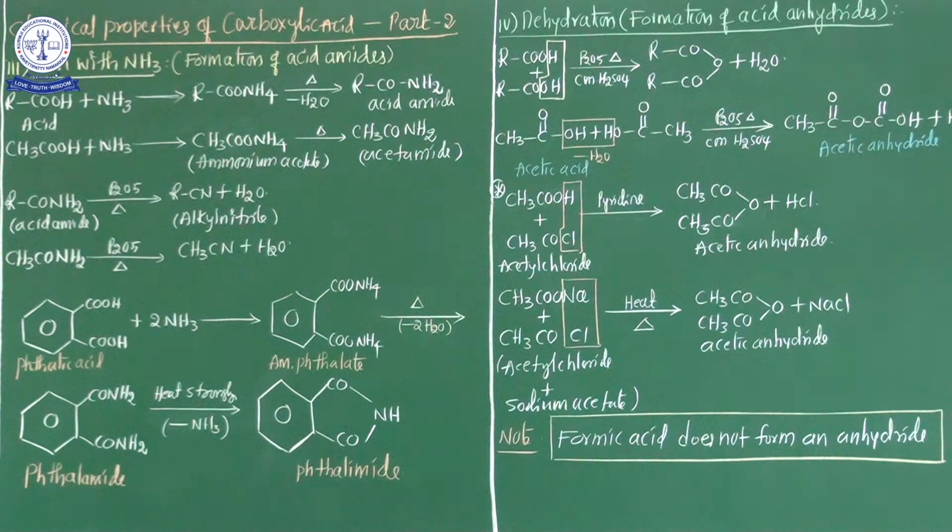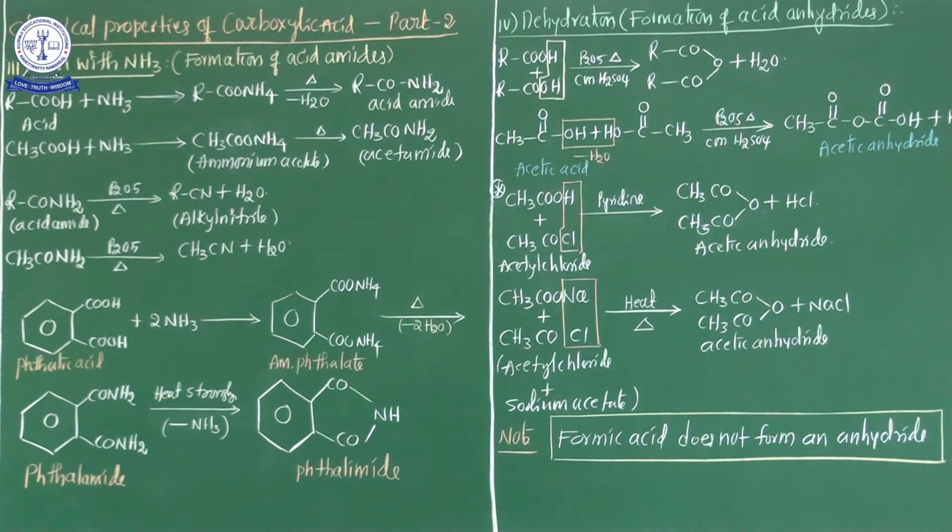Now the third one from the reactions involving the hydroxyl group is reactions with ammonia. If carboxylic acid reacts with ammonia, acid amides are formed easily. So whenever carboxylic acid is treated with ammonia, acid amides are formed.